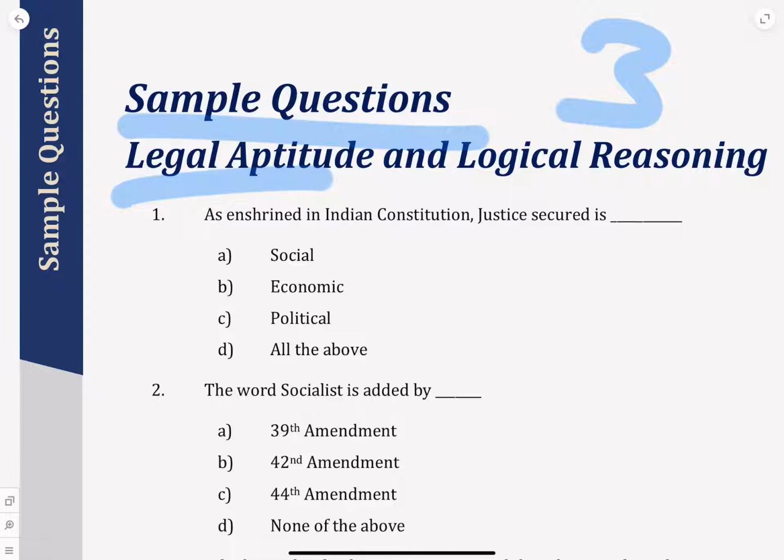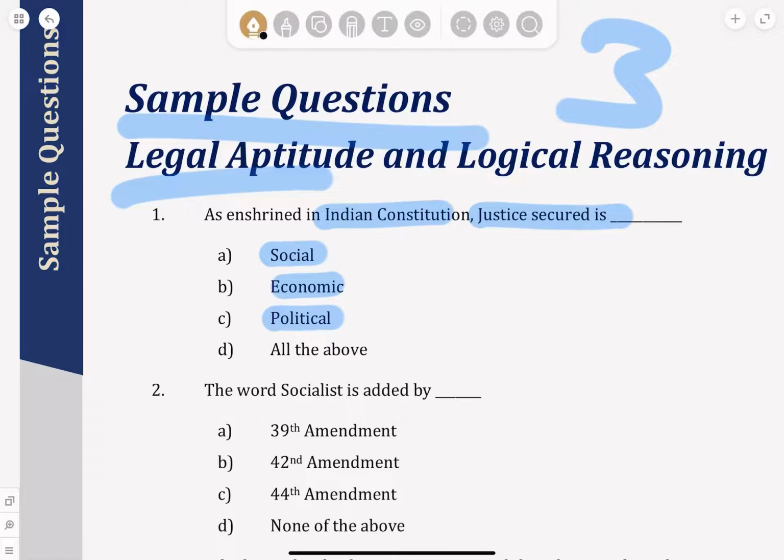As enshrined in the Constitution, justice secured is dash. So what is justice secured according to the Indian Constitution? What is the justice for the people of India? The options are social, economic, political. Obviously, you need to look at the preamble of the Constitution.